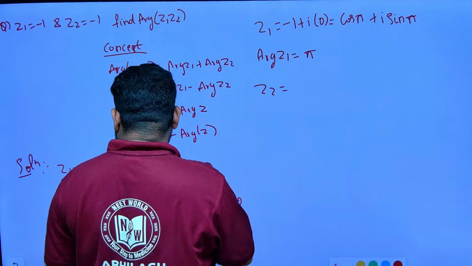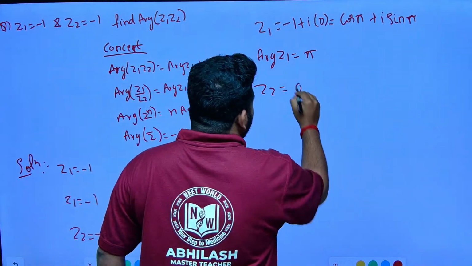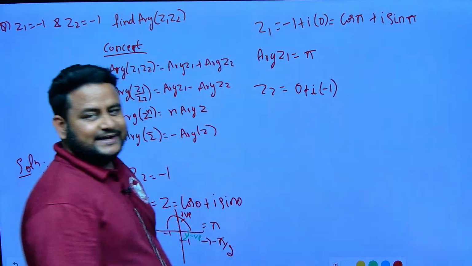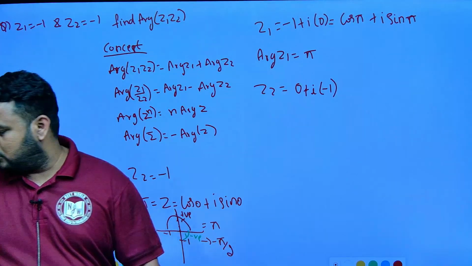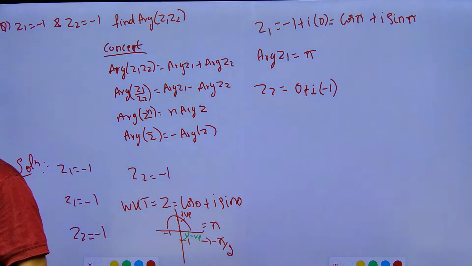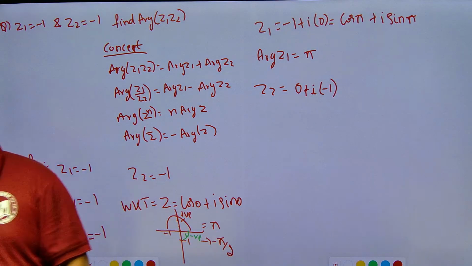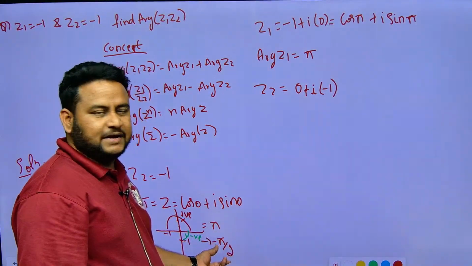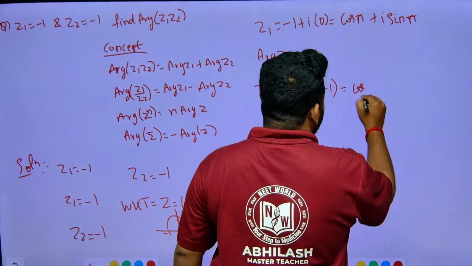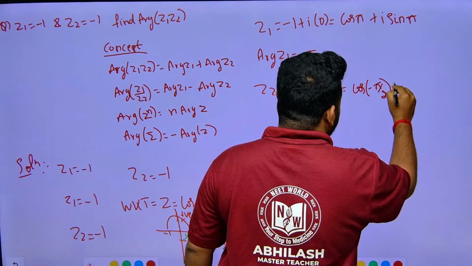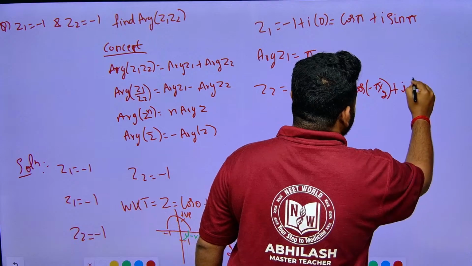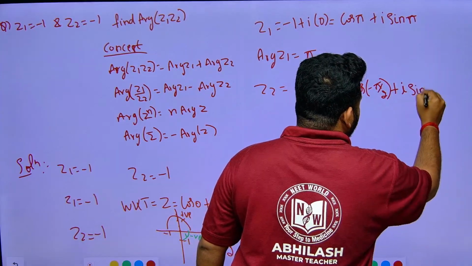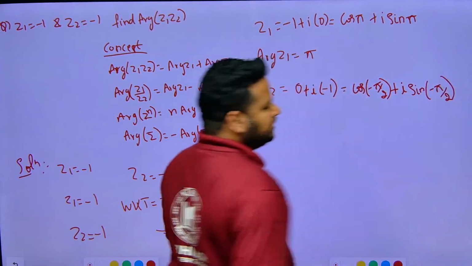Z2 is what I am having? This will be equal to 0 plus I into minus 1, correct? So I got the value of theta here as minus pi by 2. So I can write this as cos of minus pi by 2 plus I into sin of minus pi by 2. So see here, sin of minus pi by 2, this is what I am having.